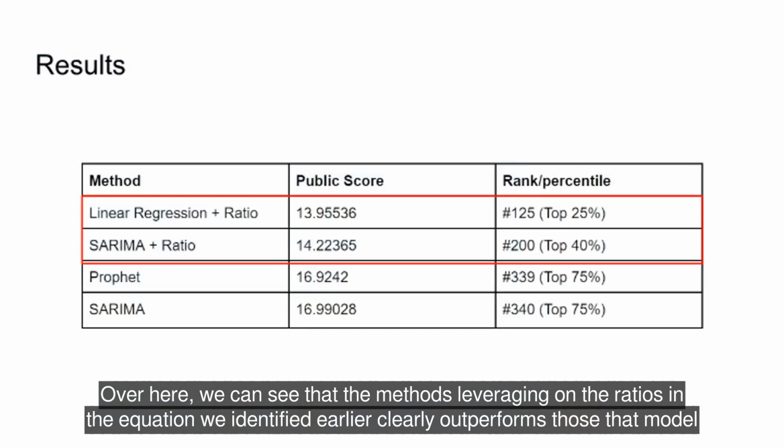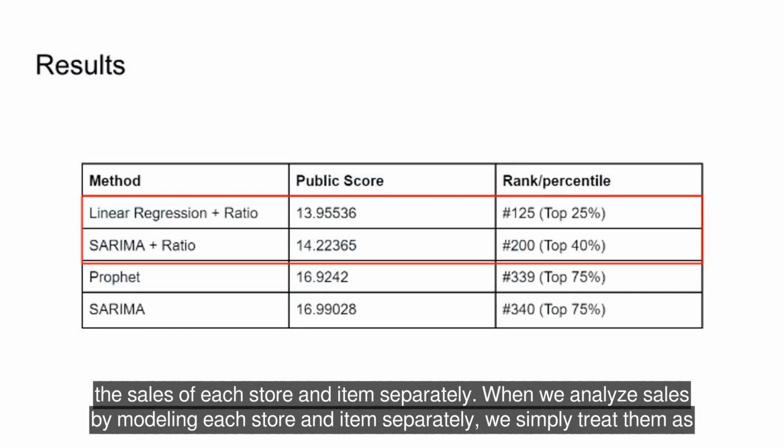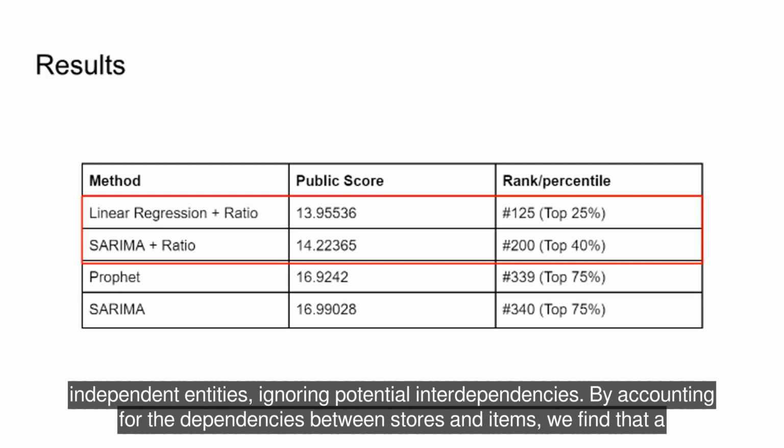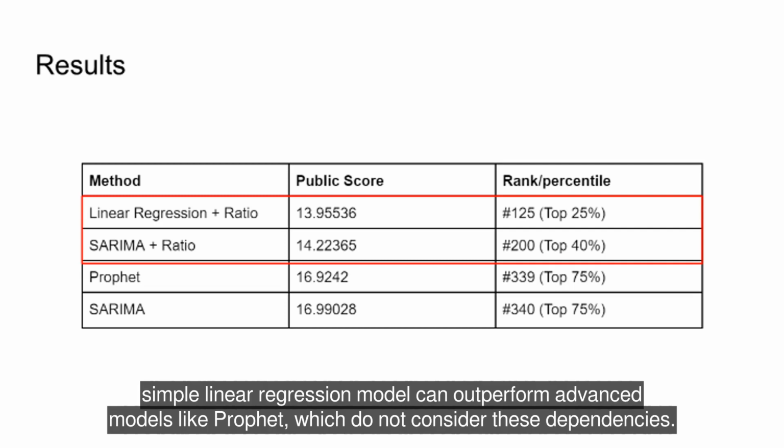Over here, we can see that the methods leveraging the ratios in the equation we identified earlier clearly outperform those that model the sales of each store and item separately. When we analyze sales by modeling each store and item separately, we simply treat them as independent entities, ignoring potential interdependencies. By accounting for the dependencies between stores and items, we find that a simple linear regression model can outperform advanced models like Prophet, which do not consider these dependencies.